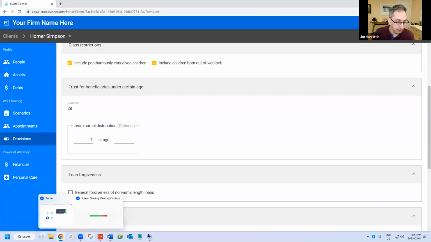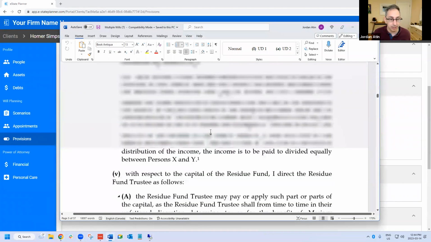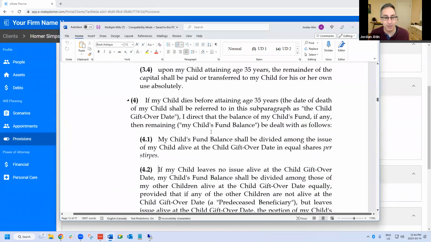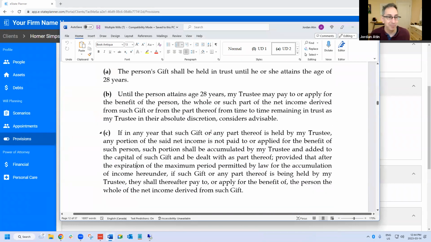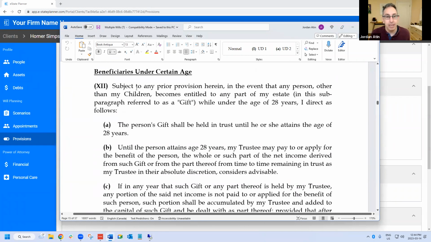So let me just show you what that section looks like. Our short form in-house is called BUCA, for beneficiaries under a certain age, but that's this clause. So it says, obviously if there's a specific trust for a person, then use those terms for that trust.